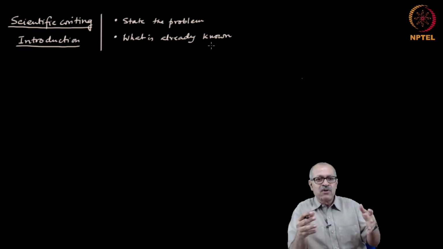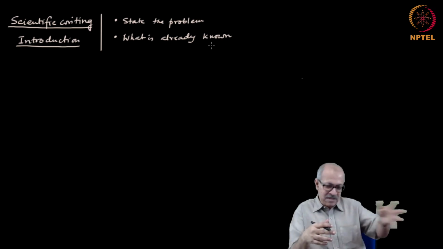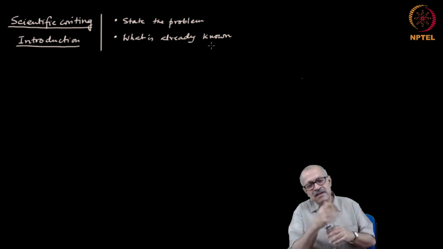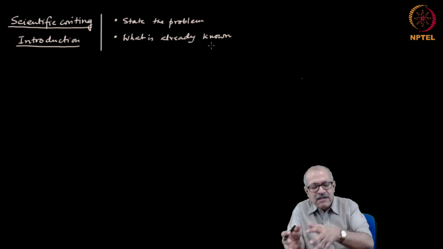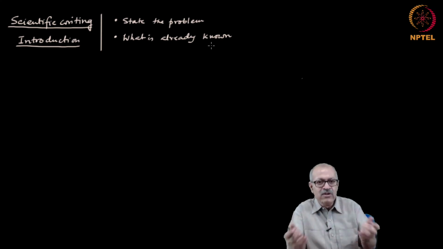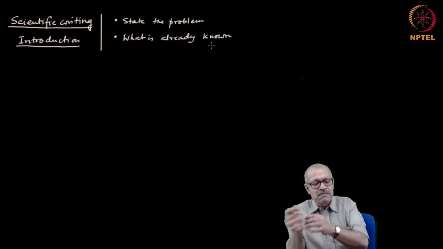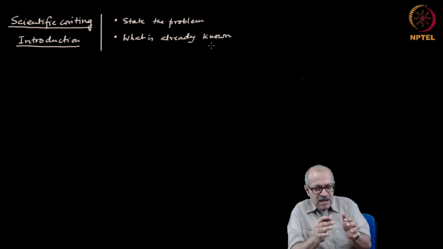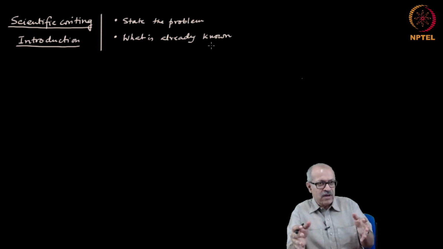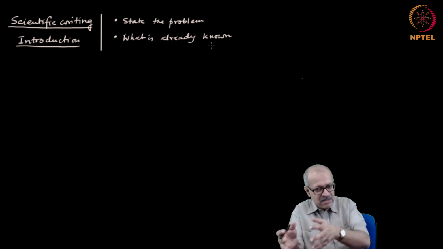If you are talking, for example, on the phenomenon of superconductivity, you might start with the first observation of superconductivity early in the last century, or you can talk about the relatively later developments on superconductivity, especially the theory of superconductivity, which happened in the later part of the last century. So, depending on the audience you might start, but the point is that when you end the literature survey, the reader should have a very clear idea about what is already known, and then you have to state what is not yet known.